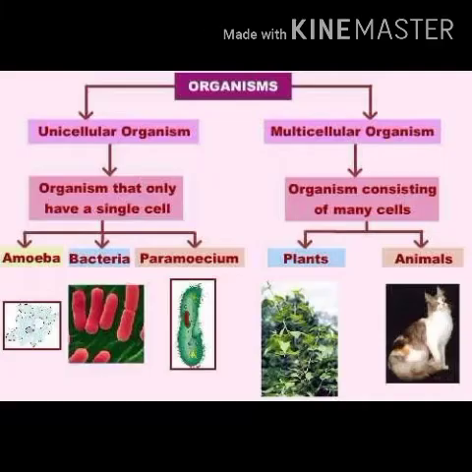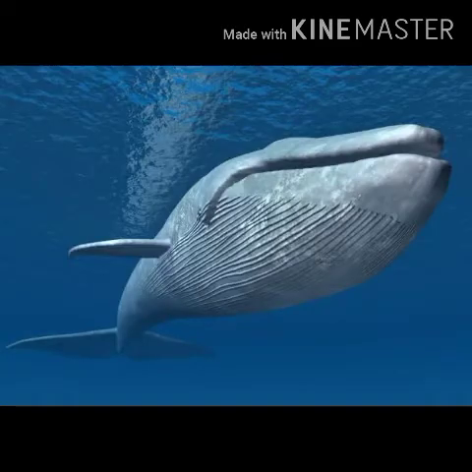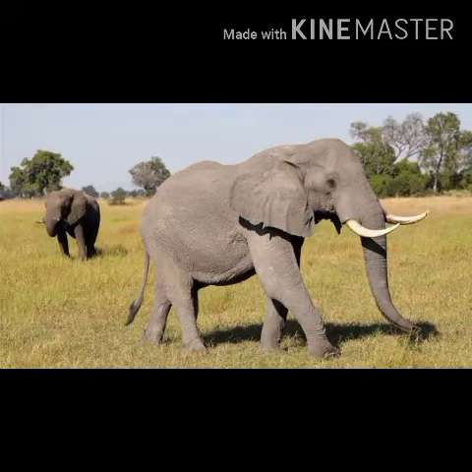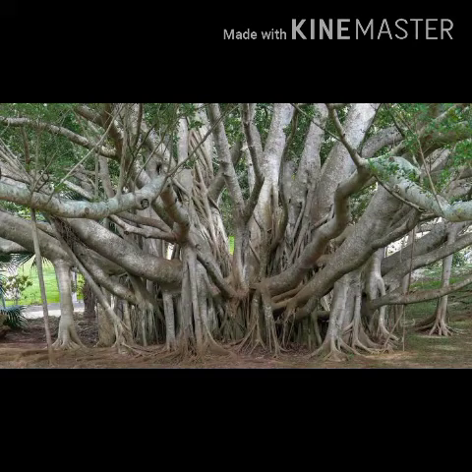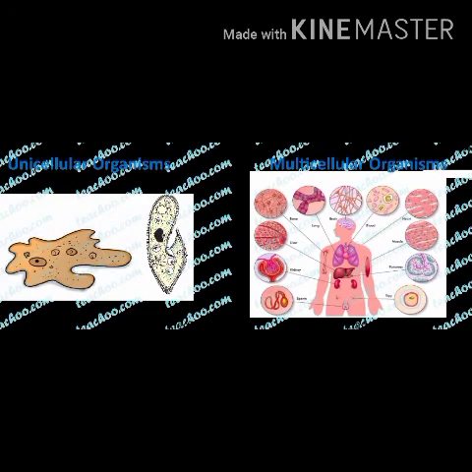Let us come to the multicellular organisms. Multi means it consists of more than one cell. It means that the living organism is made up of more than one cell. It doesn't contain only a single cell, it contains more than one cell, maybe 2 or 3 or 5 or 10 or 100 or many more. This kind of organisms are known as multicellular organisms.